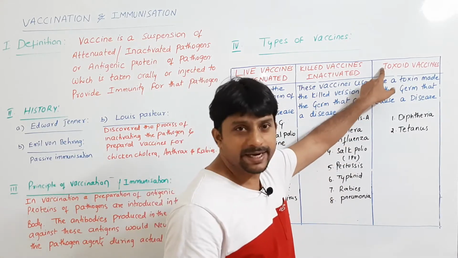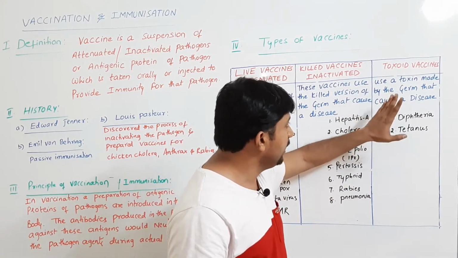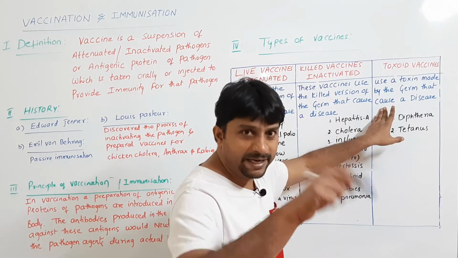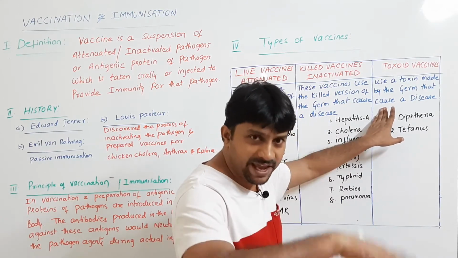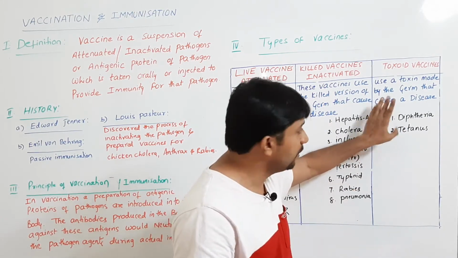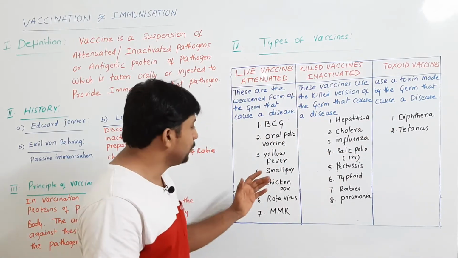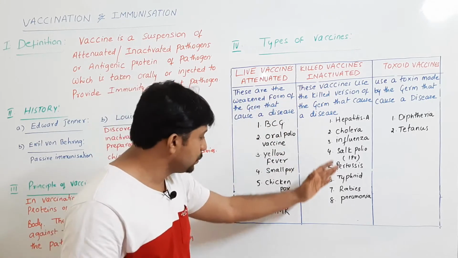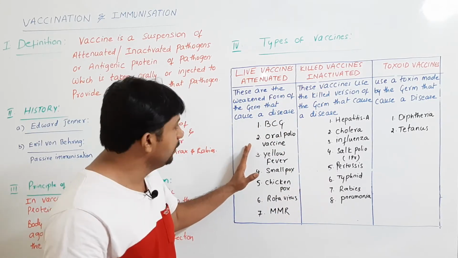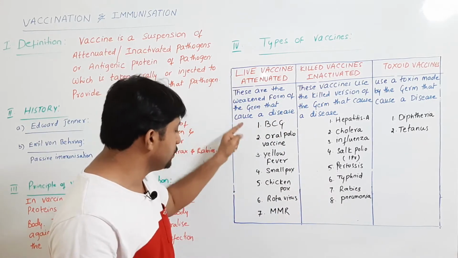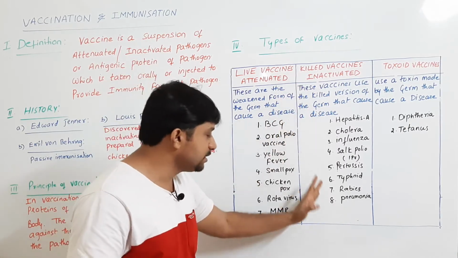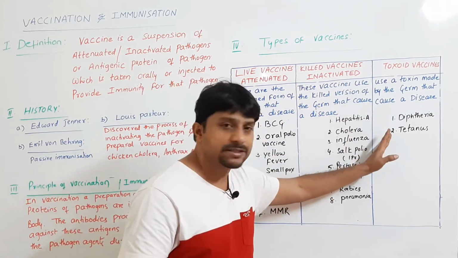Next, toxoid vaccines, where the toxin made by the germ, the infective agent, will be introduced into your body, right? Those include diphtheria and tetanus. Right. So how do we remember so many examples? Remember, for live vaccines we have 7, for killed vaccines I gave 8, and for toxoid vaccines 2.